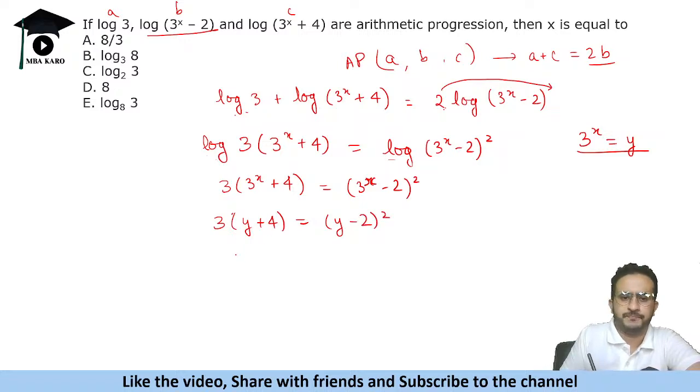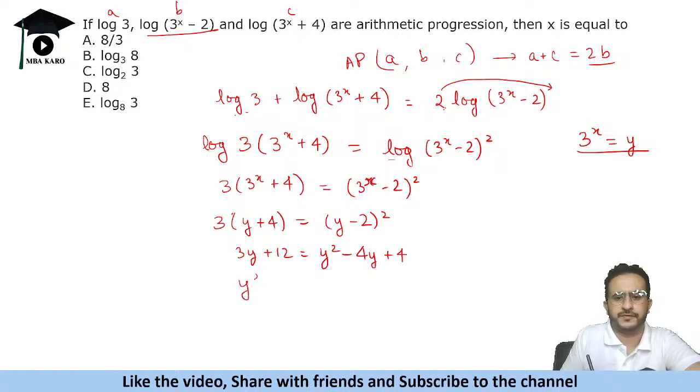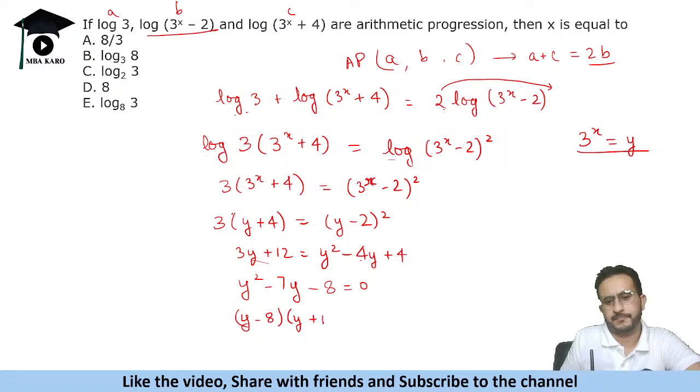So let us solve it. 3y plus 12 is y square minus 4y plus 4. Okay, so when you solve it further, it becomes y square minus 7y minus 8, that equals 0. Now it is y minus 8 and y plus 1, that equals 0. So y is equal to 8 or minus 1.